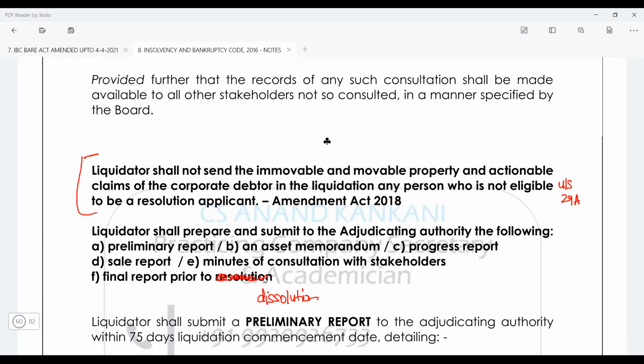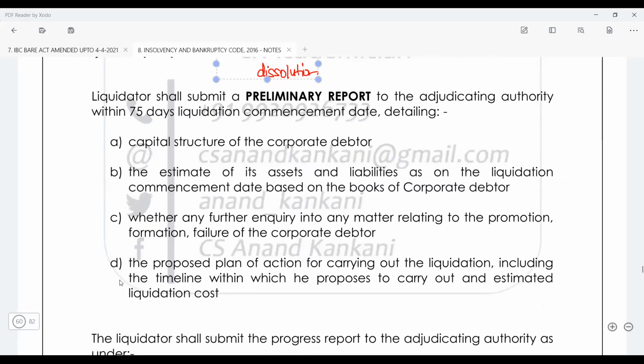So this process looks like a repetition, as the claims and everything are already there. Now why do that? Again, fresh claims will be invited here. And he is going to submit the capital structure, the estimated assets and liabilities. And also there is one difference here. When the liquidation order is made, even during the CIRP process, the registered valuer would be appointed, and that RV is going to give the valuation. So quite possible that those 330 days have elapsed and now the valuations of the assets have changed. Do you understand?